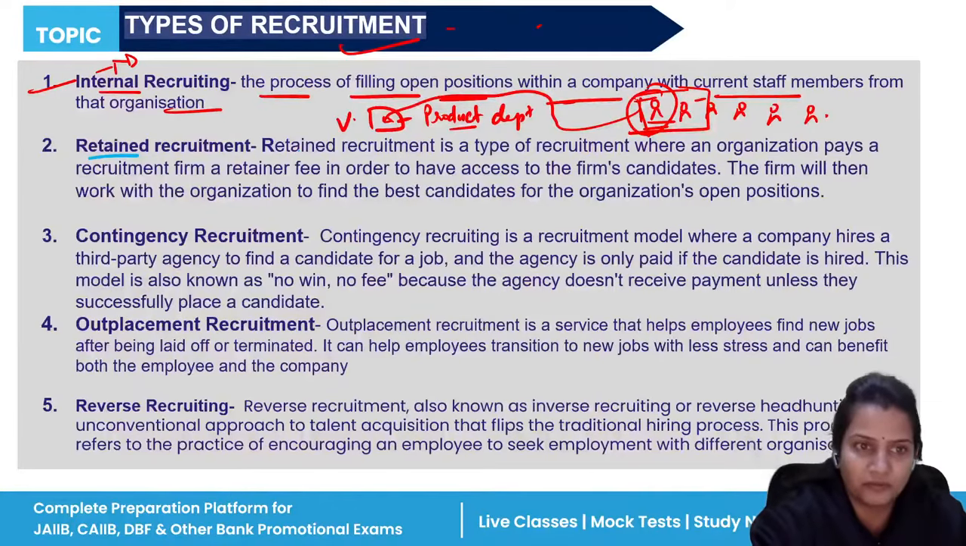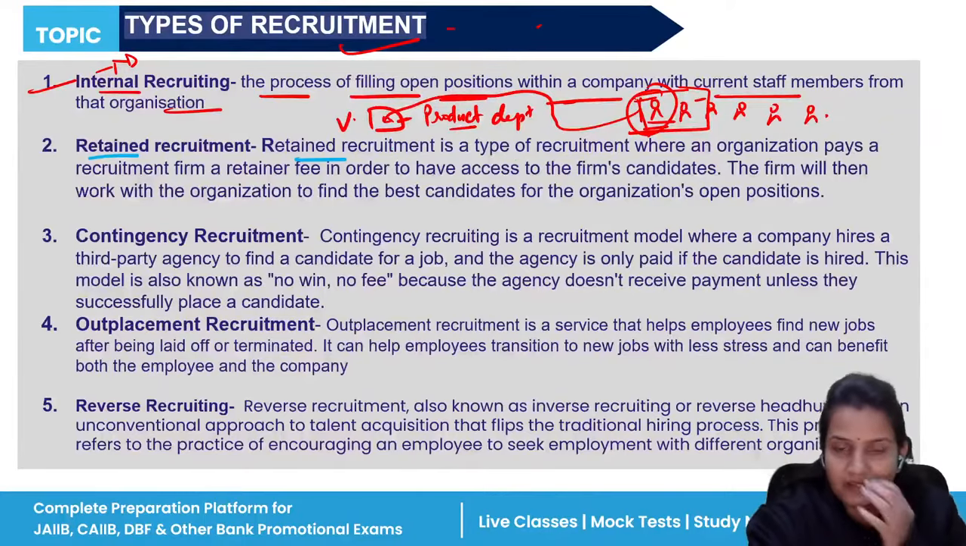Now, retained recruitment is what? It is a type of recruitment where a business organization pays a fee. Fee to whom? To recruitment firms. There are different recruitment firms in our country, and they will pay a particular fee to the recruitment firms and ask, can you give me a proper candidate who can work in this vacant position? If they can, then you give them the recruitment fee, and they will give you the candidate.